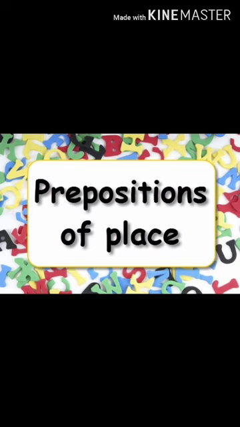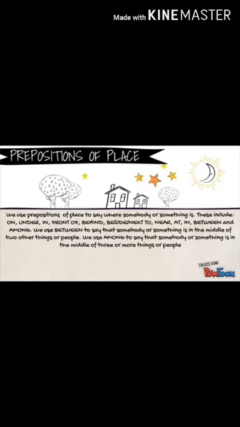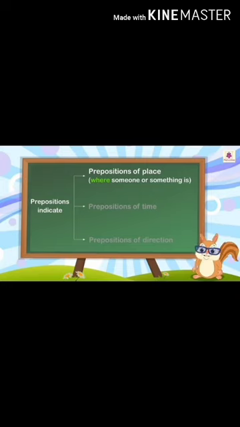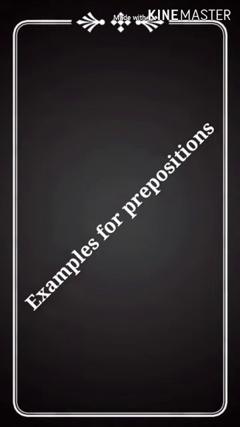Now let us see one by one the different types of preposition. The first one is preposition of place. First, let us know what we mean by preposition of place. These are the prepositions that tell about the location of a noun. They say where something or somebody is, and they include words such as behind, in front of, next to, between, near, above, below, in, on, under, beside, etc. A preposition of place says where someone or something is, where the object or person is.